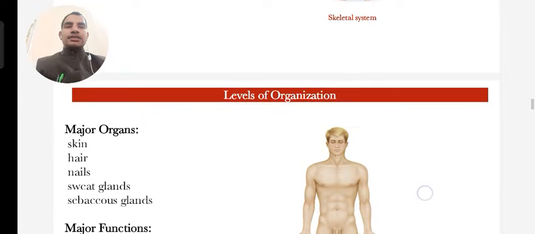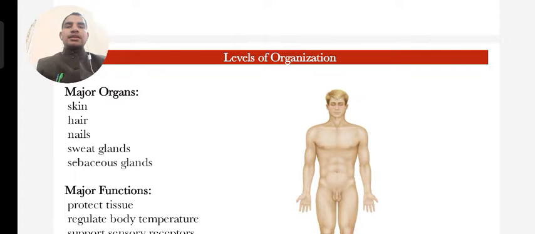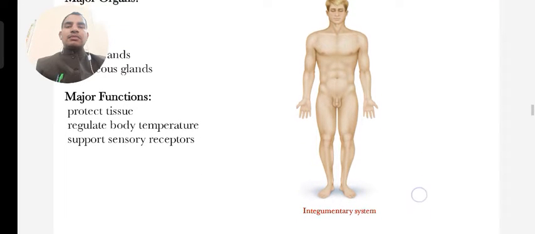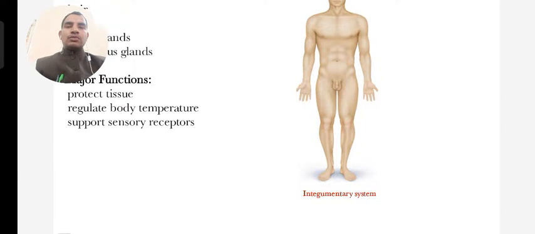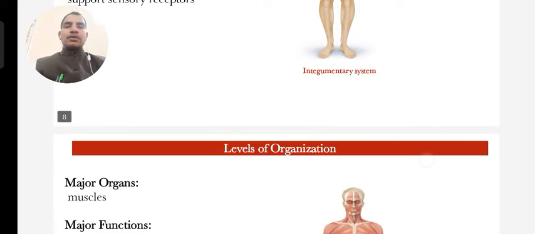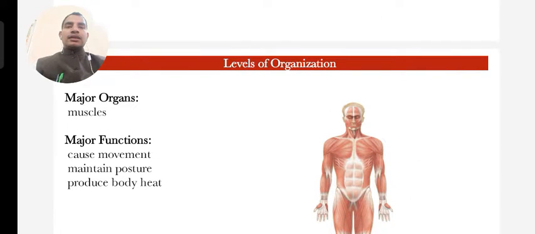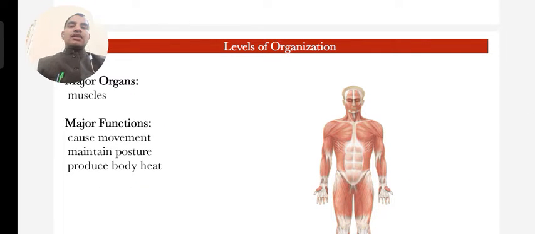These make up the skeletal system. Then there is the integumentary system, with skin, hair, nails, sweat glands, and sebaceous glands, whose major functions are to protect tissue, regulate body temperature, and support sensory receptors. Then the muscles cause movement, maintain posture, and produce body heat.